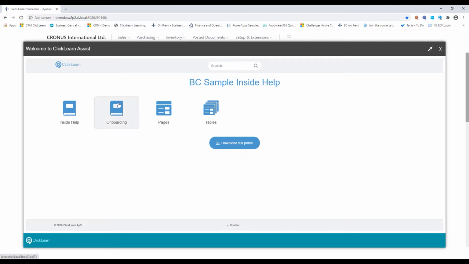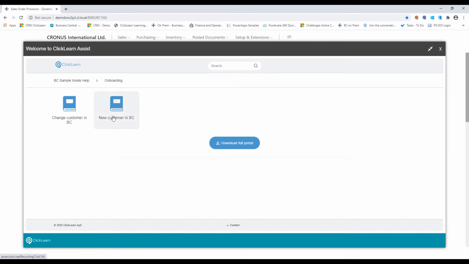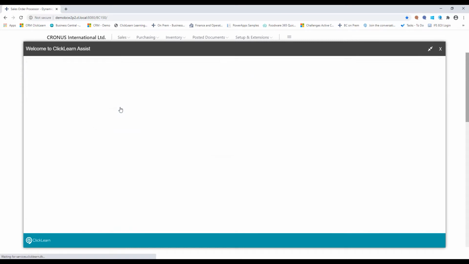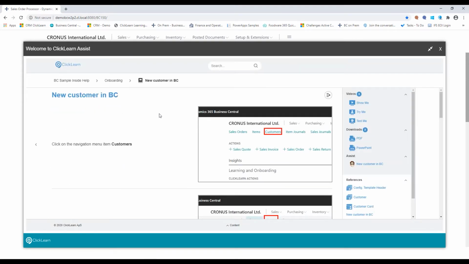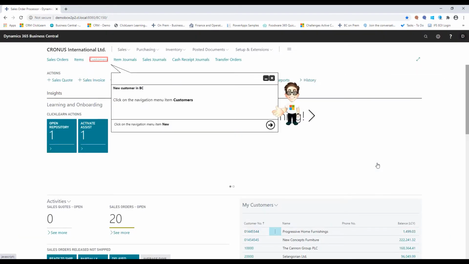So if I go in here on the onboarding and we see one of the work instructions that are created for Business Central, you see that it's set up exactly like the one we just viewed. And again, we have the 7 different formats and a little friend called Assist. So when I click on him, he will now, on top of the live system, guide me through the process of how to add a new customer into BC. And this here is not a video, it's actually on top of the live system guidance.